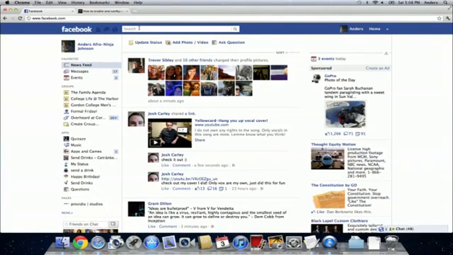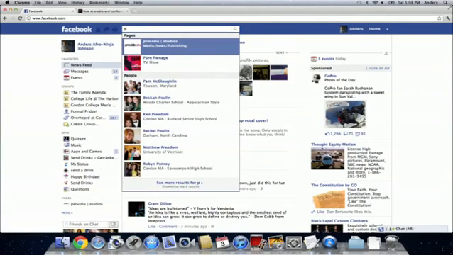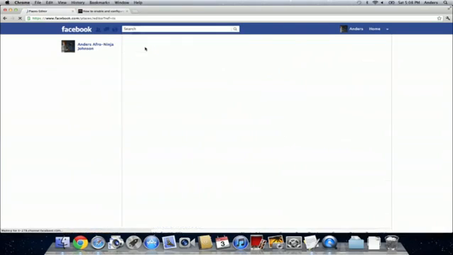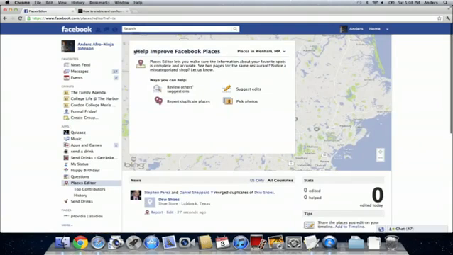The first thing you're going to need to do is click on the search bar at the top of your Facebook profile and type Places. The first thing that should pop up is Places Editor, which Facebook published. So we're just going to go to that right now. And it's going to ask us if we want to help improve Facebook Places.